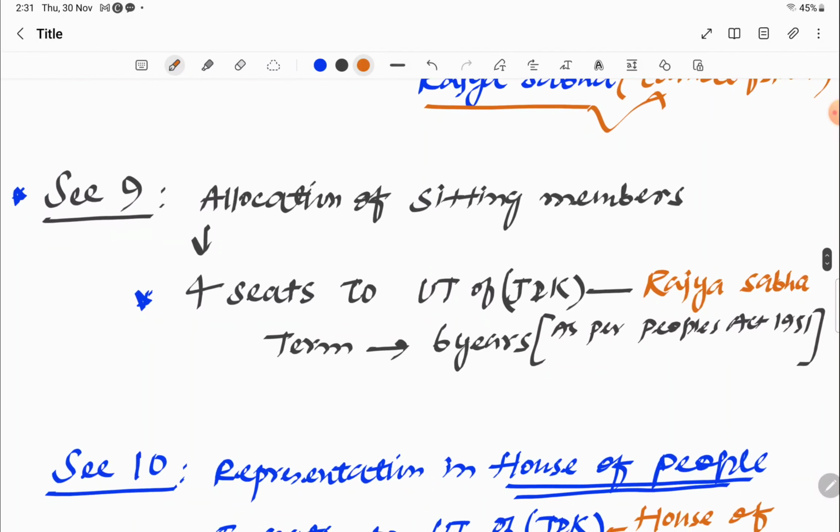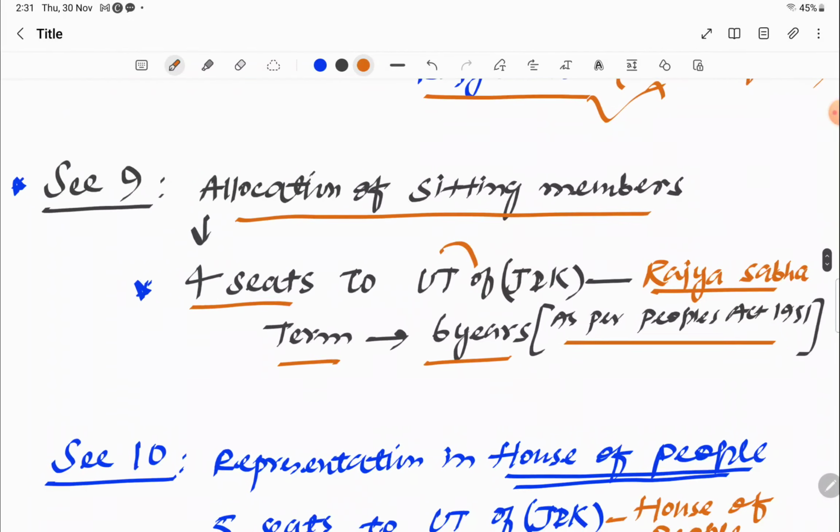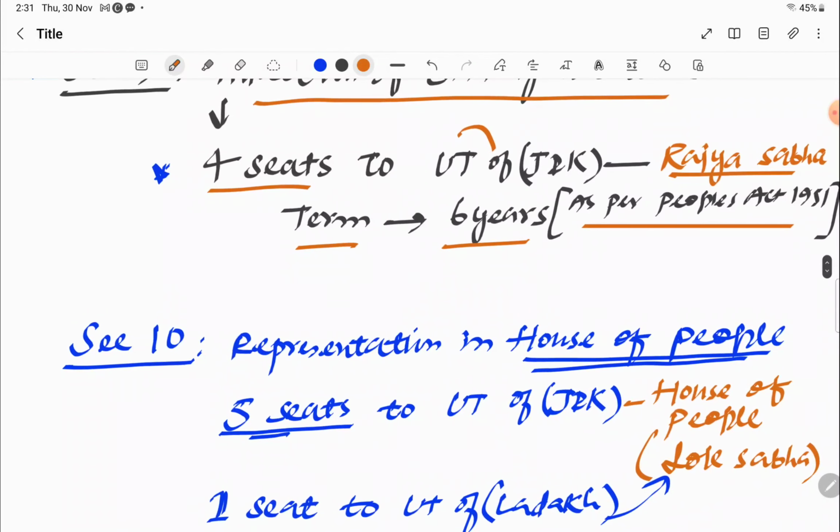So section 9, very important, tells us allocation of sitting members, okay? It means 4 seats will be given to the UT of Jammu and Kashmir in Rajya Sabha and no seat to the Ladakh in Rajya Sabha, okay? 4 seats only to JandK in the Rajya Sabha as per the JandK Reorganization Act, and also talks about the term of a Rajya Sabha member, that is 6 years, which you must know in polity, and it's as per the Representation of Peoples Act 1951, okay? So section 9 tells us about allocation of sitting members, which tells us 4 seats to Rajya Sabha to the UT of JandK.